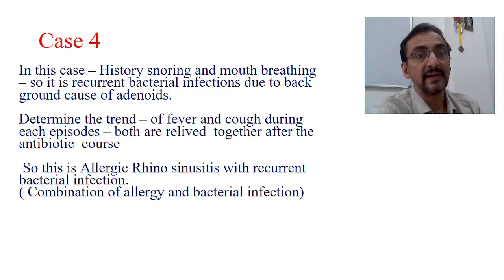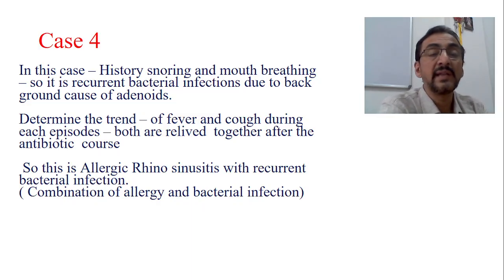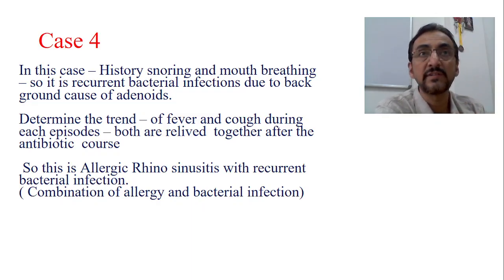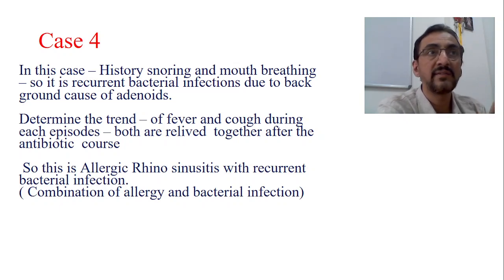Now determine the trend of the fever and cough during each episode. The child is having recurrent respiratory tract infection, isn't it? And we come to a hypothetical conclusion that it may be because of bacterial infection, because of the presence of some background cause. Because the child is having mouth breathing and snoring, that is because of adenoids. So adenoid is a background cause. Whenever adenoid is there, recurrent bacterial infections are also quite common. Now we have to determine the trend of the fever and cough during each episode. He has different episodes. So what is the trend in each episode?